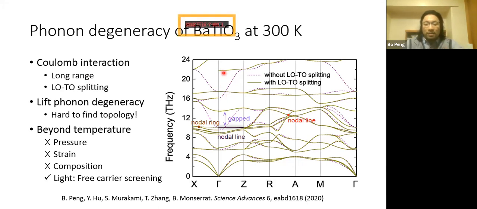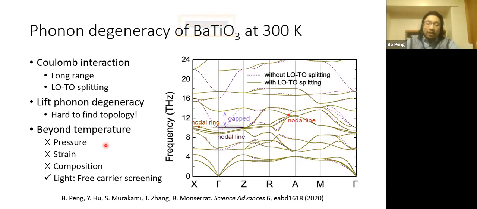LO means longitudinal optical phonon, and TO means transverse optical phonon. As long as there's a long-range Coulomb interaction, the longitudinal optical and transverse optical phonon modes will be split from each other. Which means if we want to have certain topology, it is hard because there's no degeneracy of these phonon bands at the zone center.